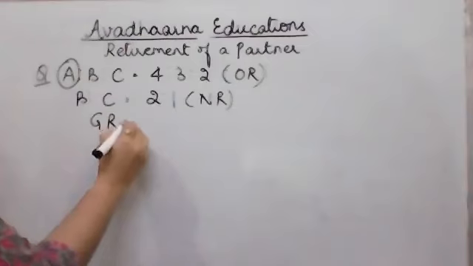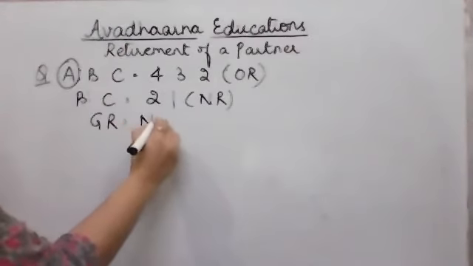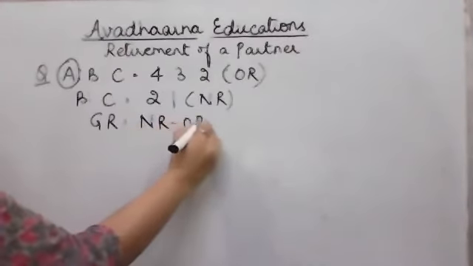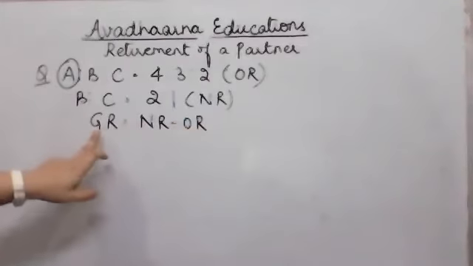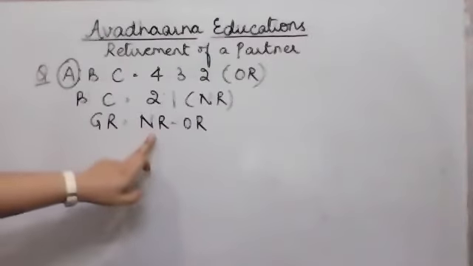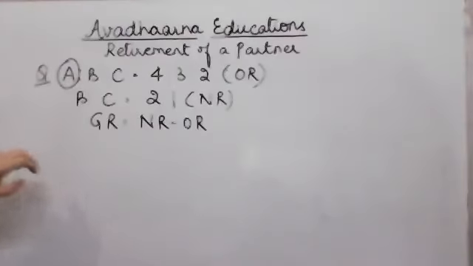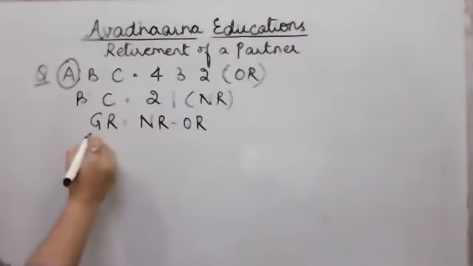Now all of us know that the gaining ratio is equal to new ratio minus old ratio. We can calculate gaining ratio only when the new share is greater than the old share. So gaining ratio is your new ratio minus old ratio.